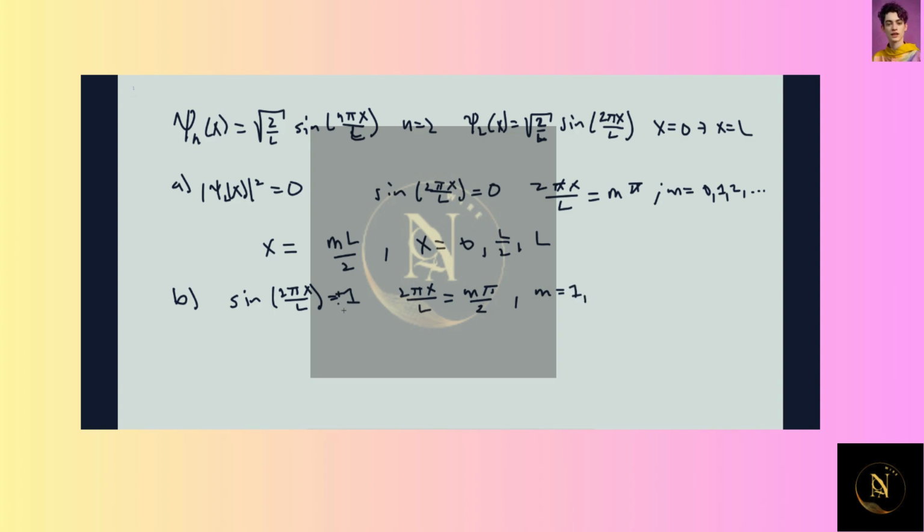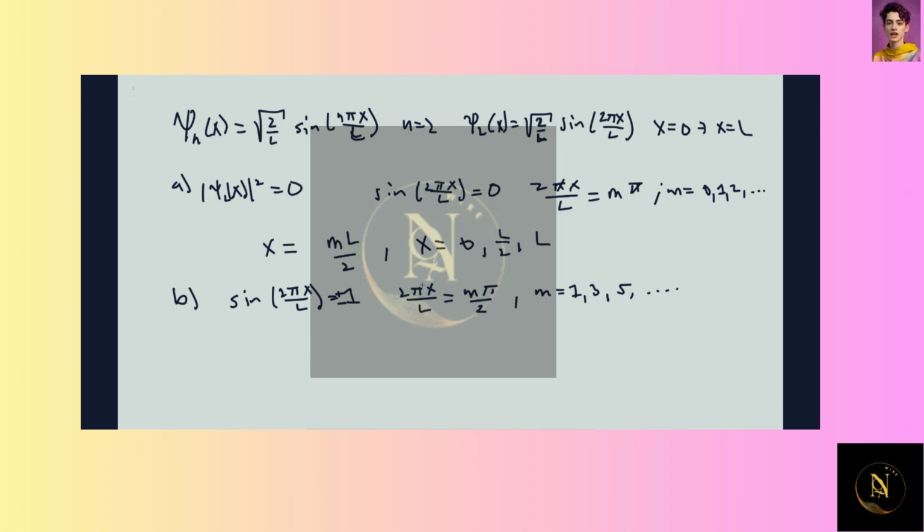Actually, let me change this argument. It's plus or minus 1, because our probability is squared, so sine squared, so this can be plus or minus 1. So m is 1, 3, 5, and so on. At m equal to 1, it becomes sine of pi over 2, which is equal to 1. When m is equal to 3, it becomes sine of 3 pi over 2, which is minus 1. When m is 5, it becomes 5 pi over 2, which is 1. Now we need to solve for what values of x make this true on our interval.